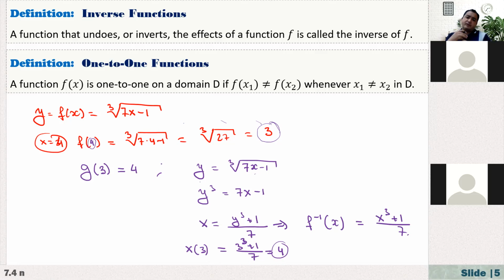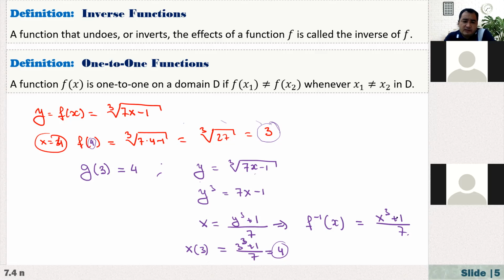Before we continue, first we need to define one-to-one functions, because that's important. Also, the inverse must give us only one value, not two. Otherwise, it cannot be a function. Function means we know from the definition that when you put in any input, it must produce a single value, not two different values.